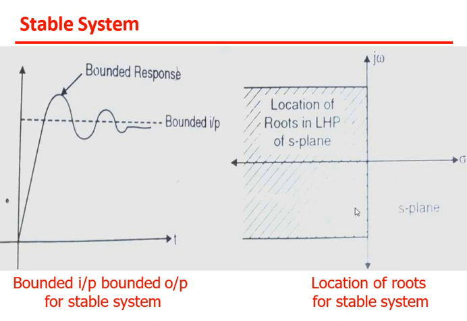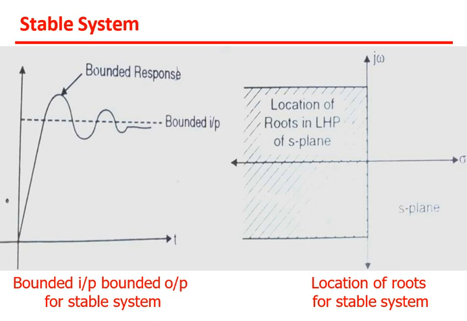Okay, suppose the system is stable, and if the equation is given to you, and if you find the roots of that, or root locations, then the location of the roots is in the LHP of the S plane. Okay, so this is the LHP. So this is the location of the roots for a stable system. So if you are getting a location of the roots over here in the LHP side, rather than the RHP side, then we can say that the system is stable. Okay, so in upcoming examples we will see more about this.